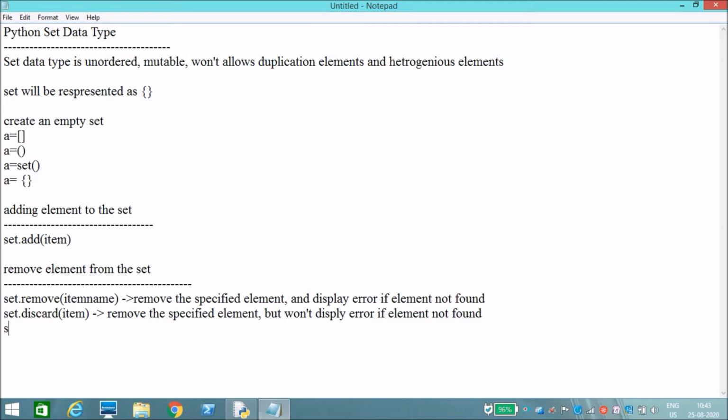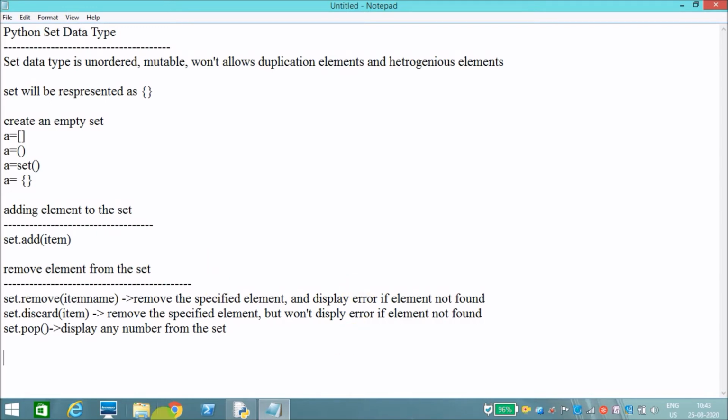Another one is the pop method. Set name dot pop will display any number. We can't say it will display a particular number, it will display any number from our set. We can't say which number it will delete. Okay, these three methods are there to remove an element from the set.